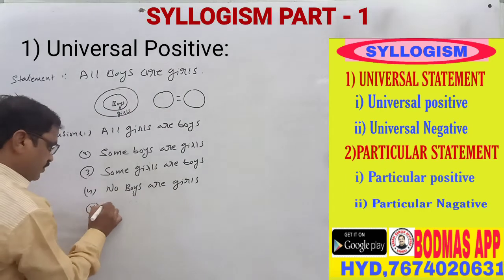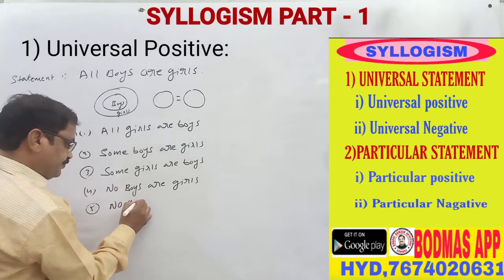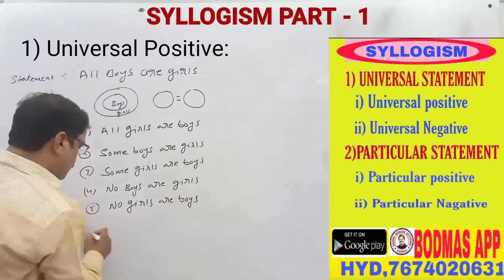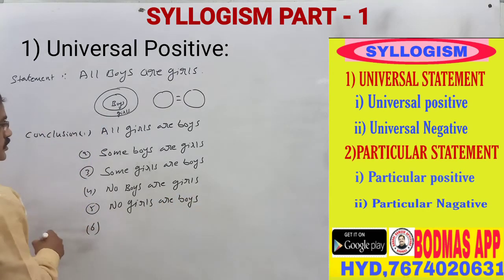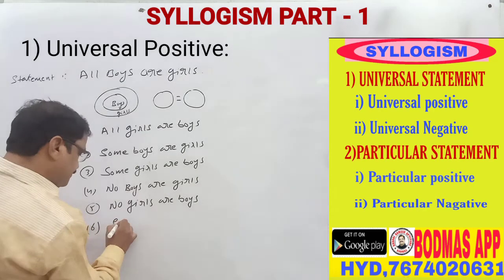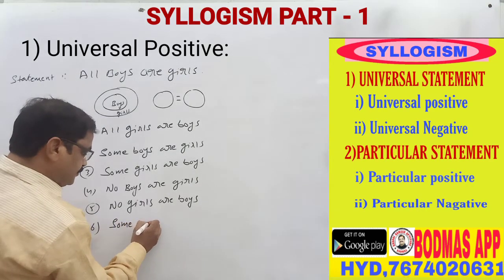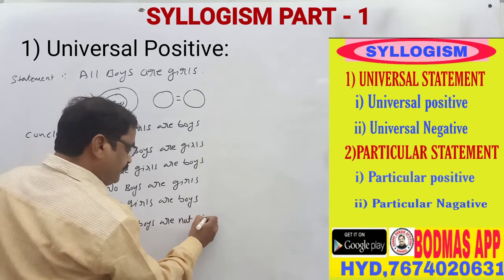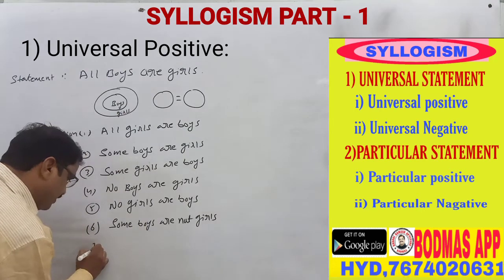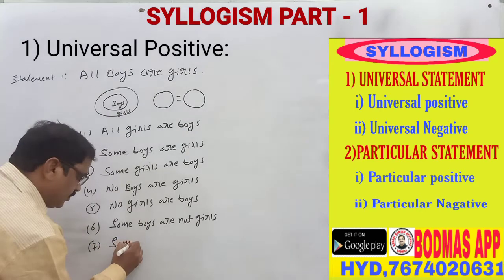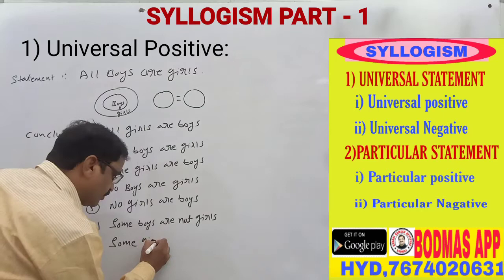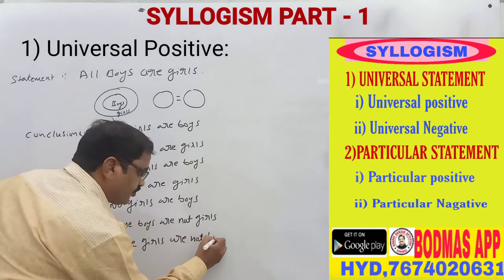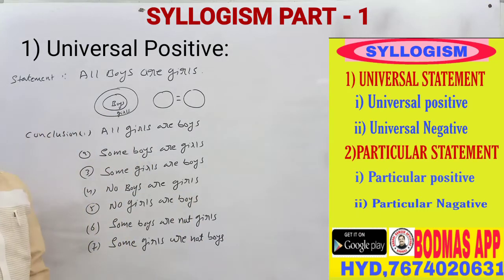Number five, no girls are boys. Number six, some boys are not girls. Number seven, some girls are not boys.